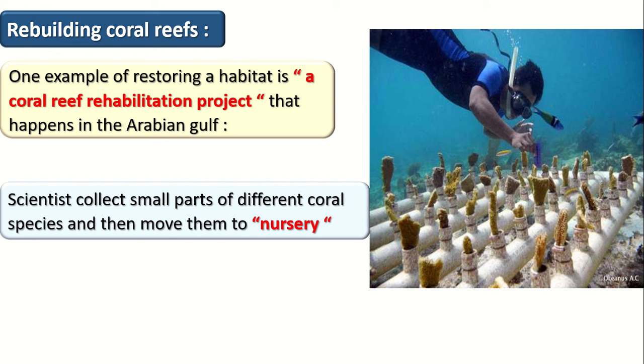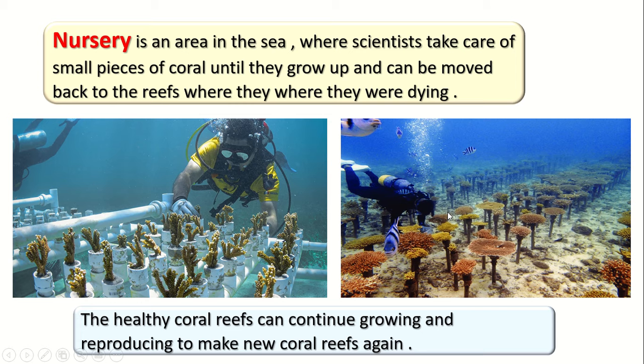In this project, they collect a small part of different corals and move them to a place called a nursery. What happens in the nursery? The nursery is an area inside the sea, like you can see in this picture. In this area, the scientists put the small parts of coral reefs and take care of them until they grow up. After they grow, they move the coral reefs back into their habitat.